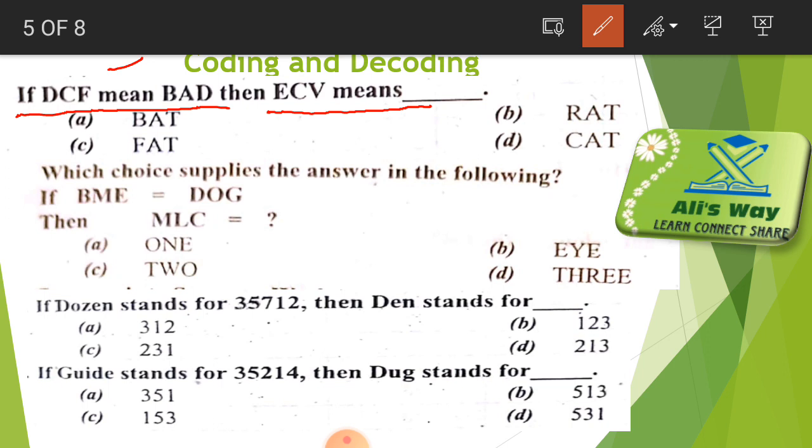To know that, we have to analyze this. Here is B, and here is D. When we see in the alphabet, D always comes after B, and the difference between B and D is that one letter is missing, which was C. After that, here is the second letter A, and here is C, which is the code for A. How did this C become the code? It became the code just like D became the code of B. We go one letter ahead of the letter itself.